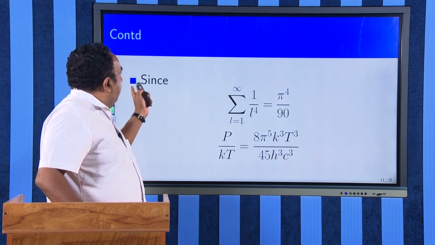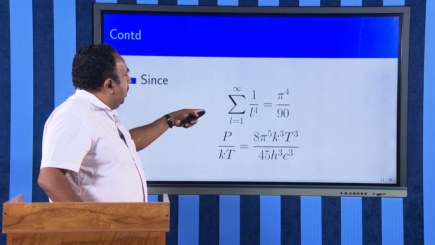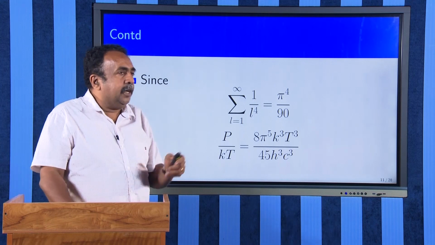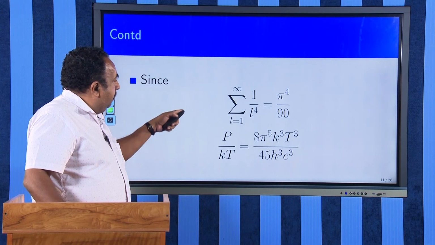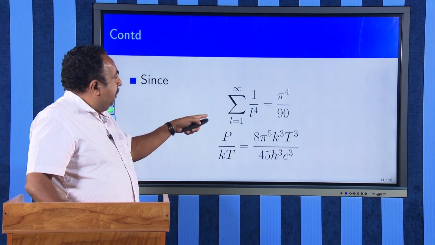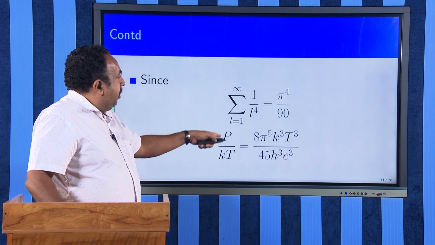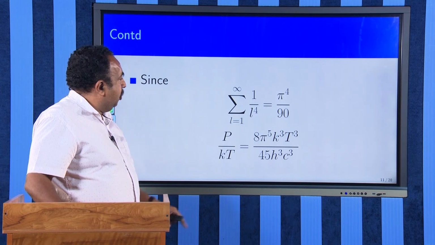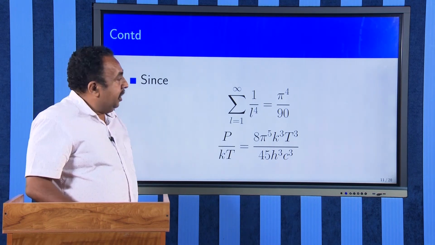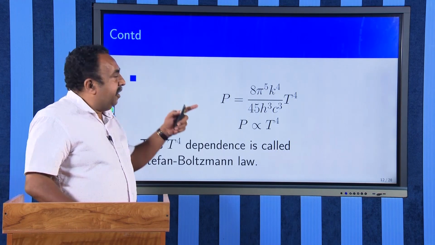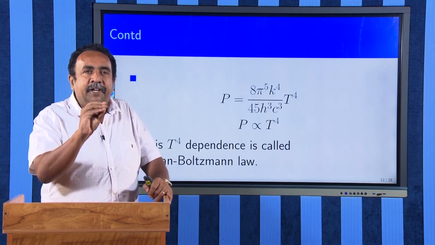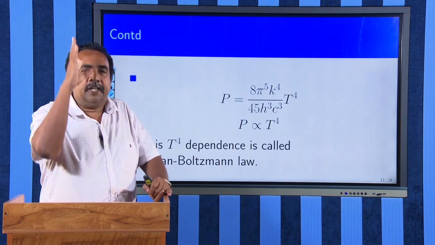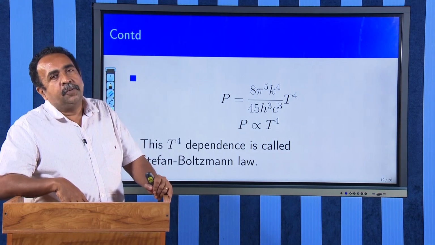Or if you substitute this sum over l equal to 1 to infinity of 1 by l raised to 4 as pi raised to 4 by 90, I will be getting P by kT as 8 pi raised to 5 k cube T cube divided by 45 h cube c cube. Or the pressure will be 8 by 45 pi raised to 5 k raised to 4 T raised to 4 divided by h cube c cube.